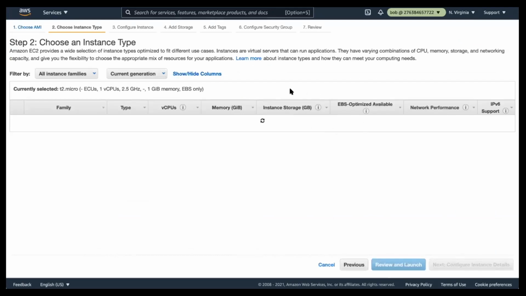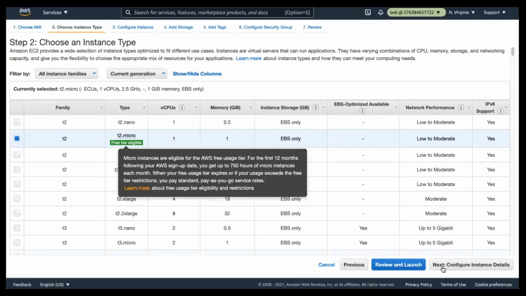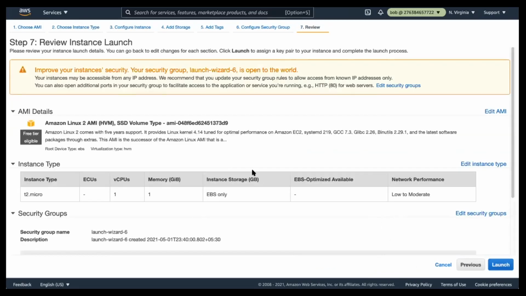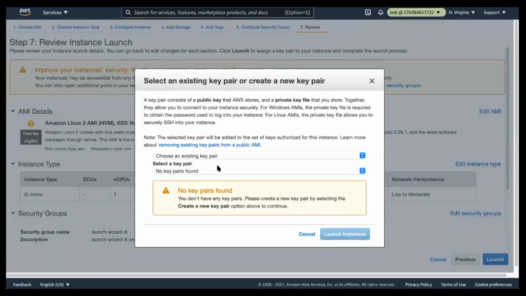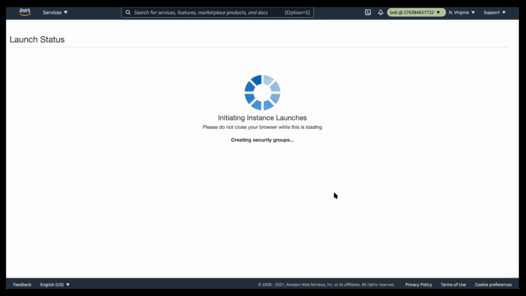And now I have to select the type of instance. As you can notice, T2 Micro is again free tier eligible. I'm going to click on review and launch, and again click on launch. I have to select a key pair, and I'm going to select proceed without a key pair and click on launch instances.